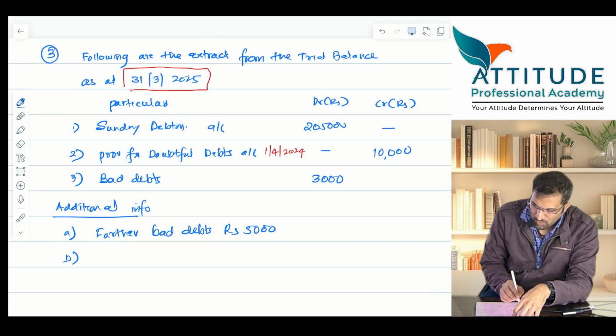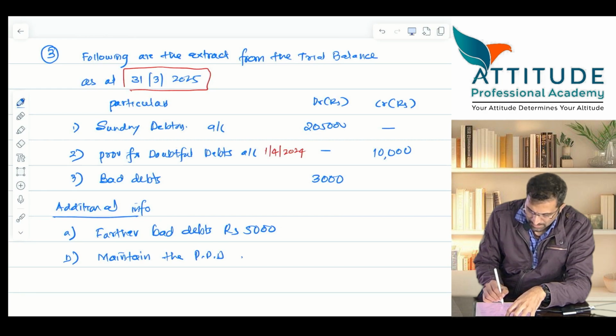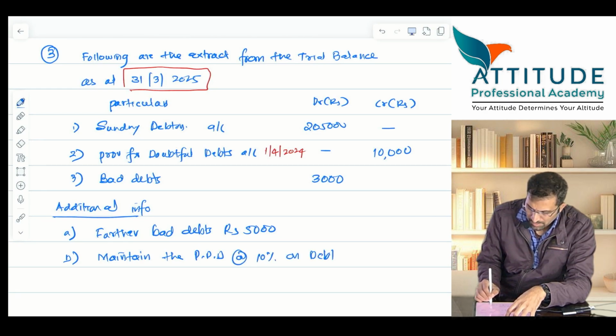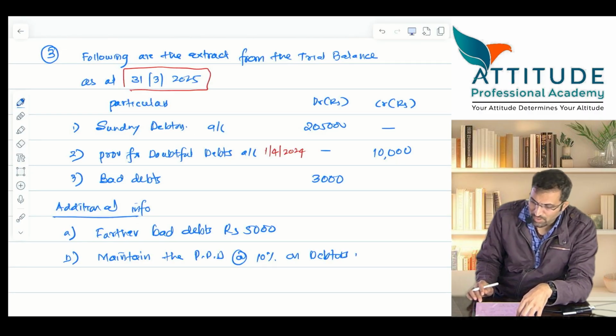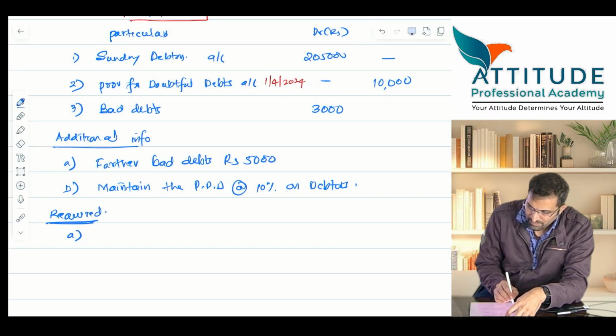B. Maintain the provision for doubtful debts at 10% on debtors. Maintain the PDD at 10% on debtors. Are you all taking the things? Required. Required is A. Pass necessary journal entries.